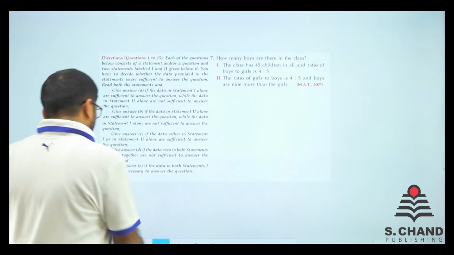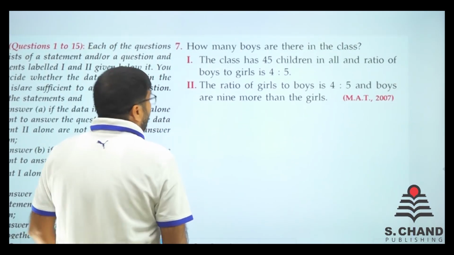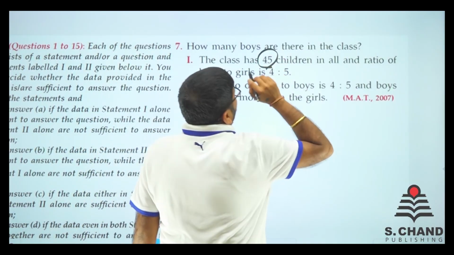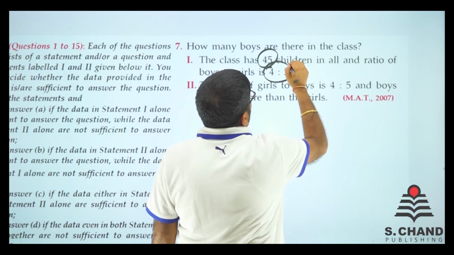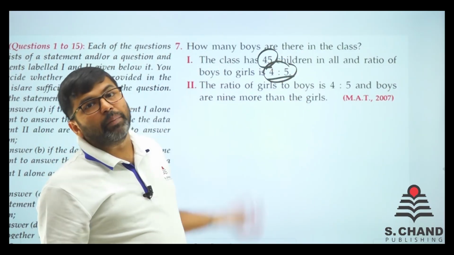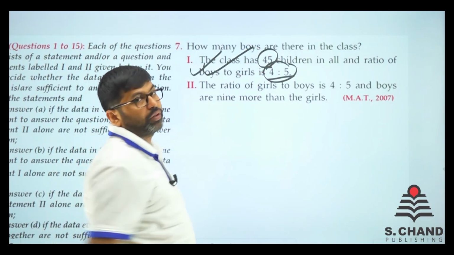We have with us one more question, question number 7 of the exercise. What does it say? How many boys are there in the class? The class has 45 children, and the ratio of boys to girls is 4:5. So 4:5 total is 9. 45 by 9, we get 1 part. Multiply by 4 parts, we get the number of boys. So the first data is sufficient for the answer.